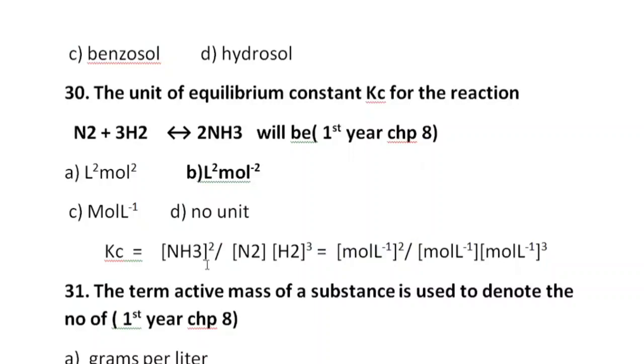So after writing the equilibrium expression and putting in the units, you know that concentration is taken in mole per dm cube or mole per liter. You can solve this: mole per liter squared over concentration of nitrogen gas and the concentration of hydrogen gas with the power of 3. And when you solve it, your answer will come to liter square per mole square.